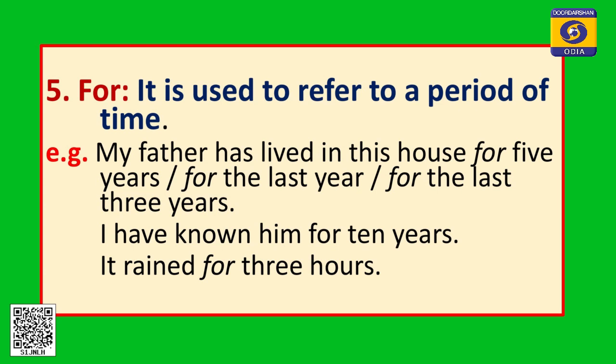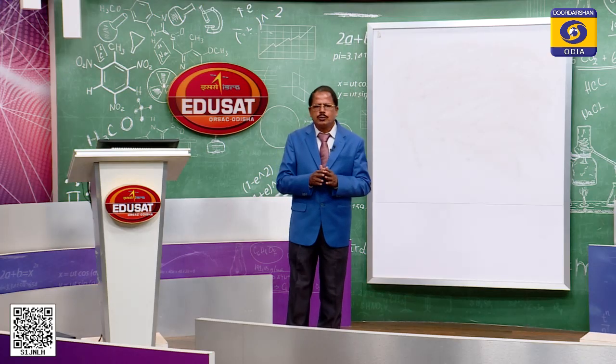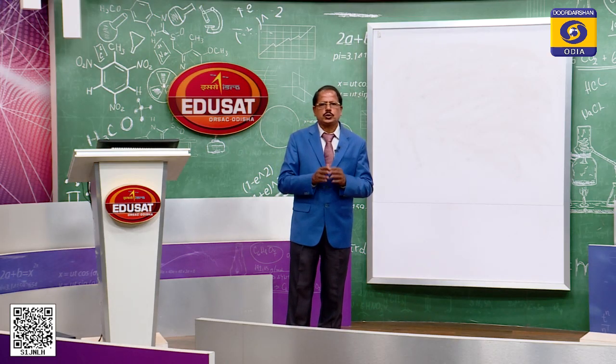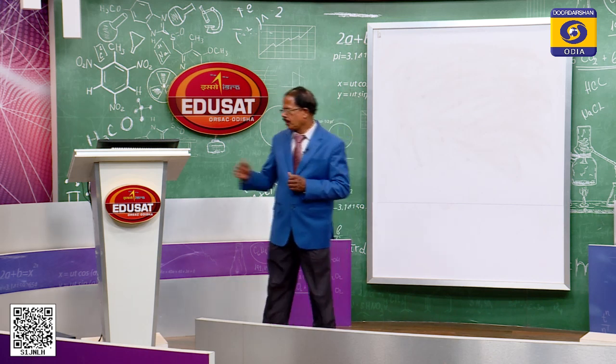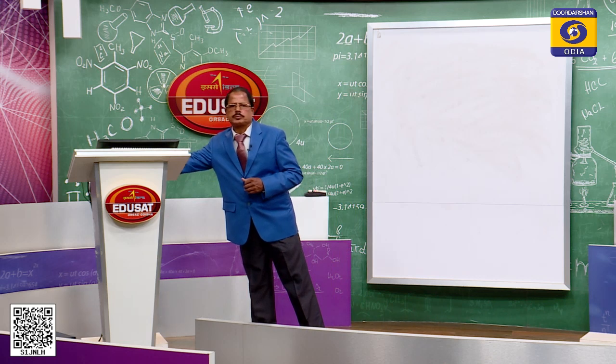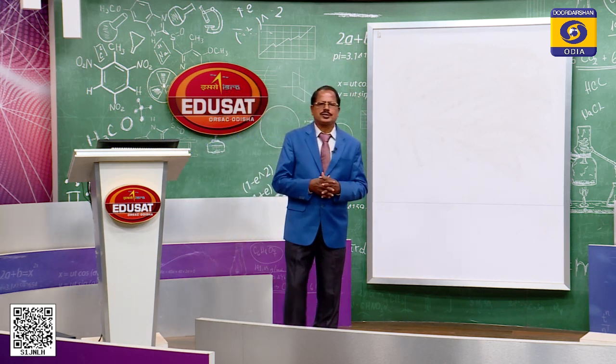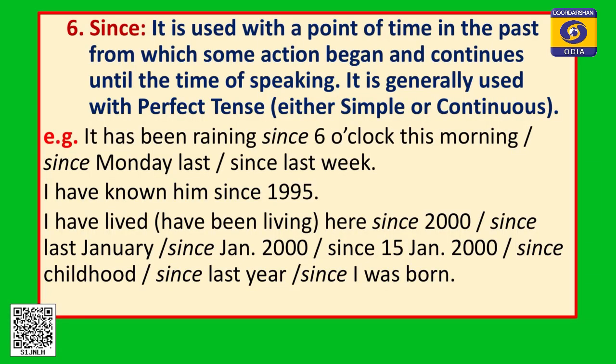It rained for 3 hours. For 3 hours, for a period of 3 hours it rained. So, we can use the preposition for to talk about a period of time, right. And you just see since, and what is the difference between the use of for and since, we can understand, right. Most of the time questions may come on this for and since.